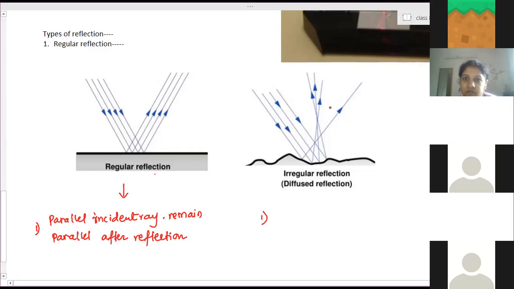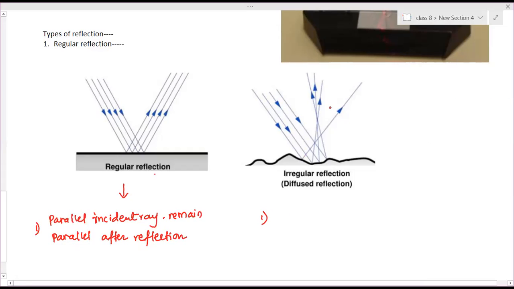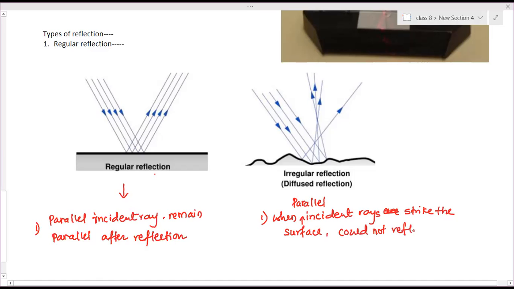And here, when parallel incident rays strike the surface, they could not reflect parallel to each other.